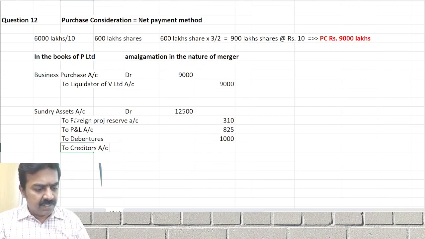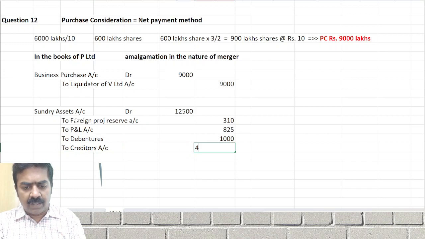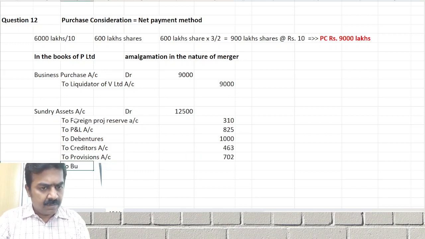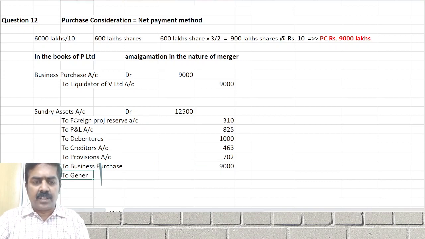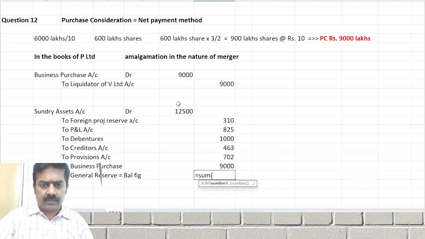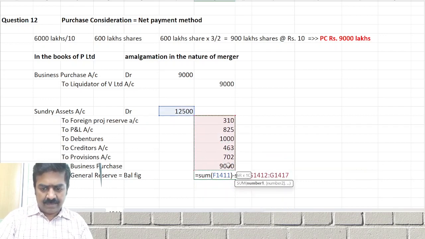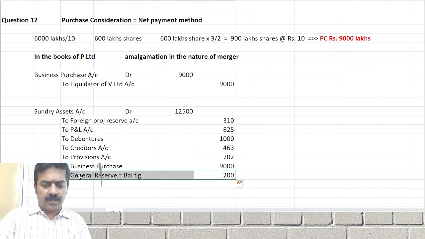To creditors account, what is the creditors account? Book value 463. To provision account 702 provisions. அப்புறம் business purchase எவ்வளவு இருக்கும்? 9,000 purchase consideration to general reserve, balancing figure. General reserve எவ்வளவு balancing figure வருது? 200 general reserve balancing figure.